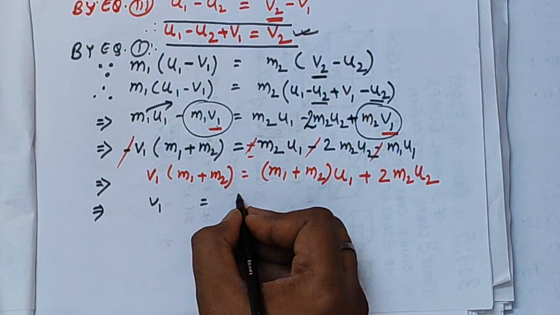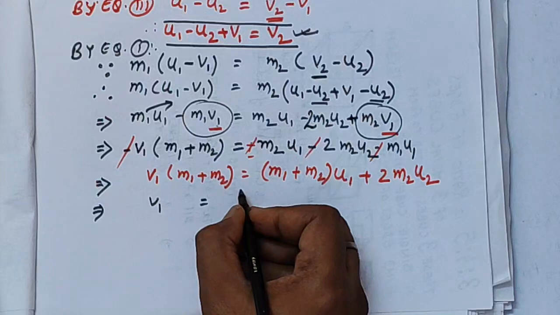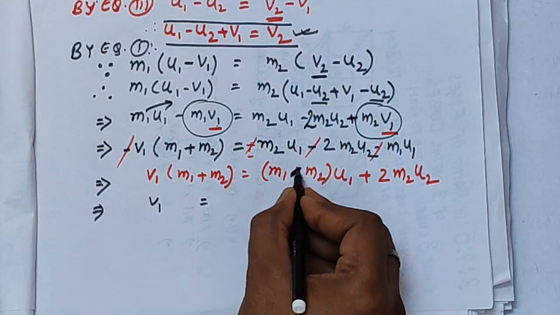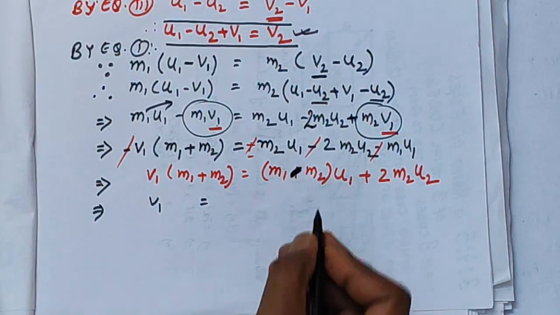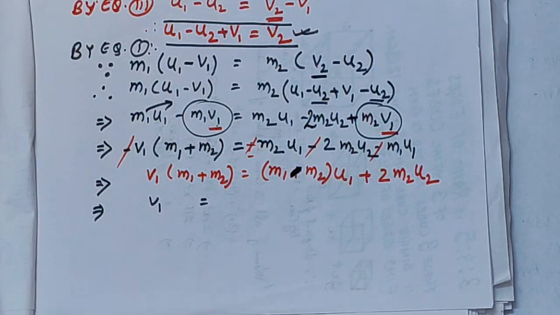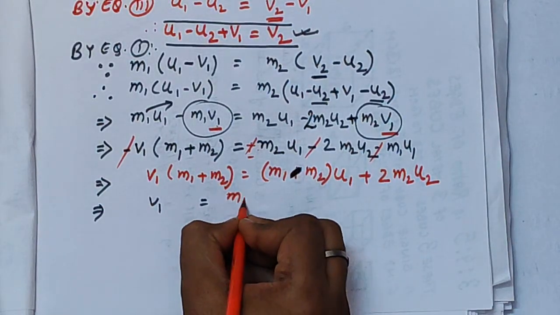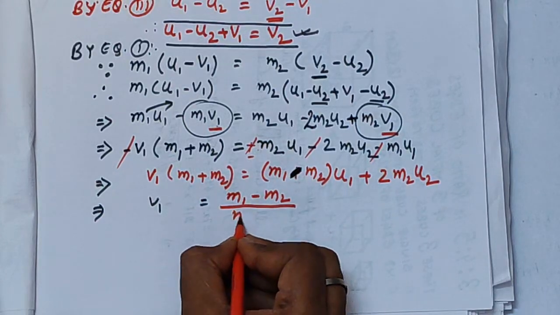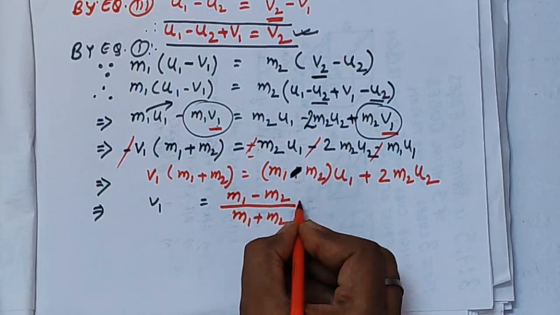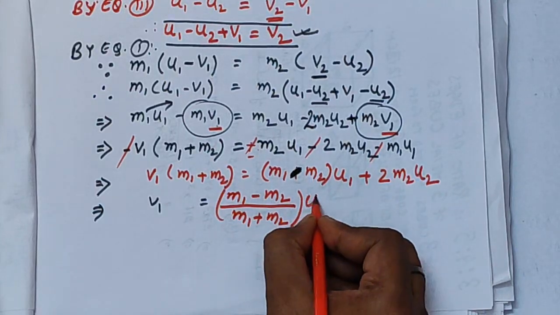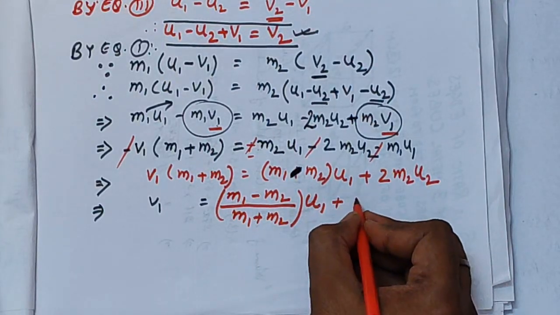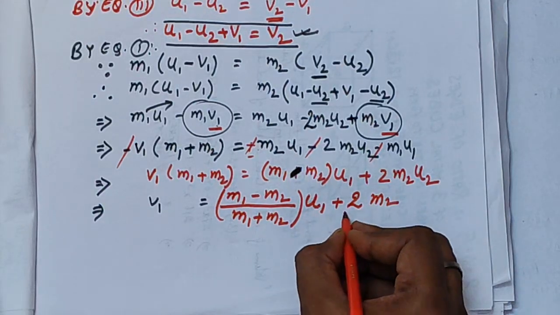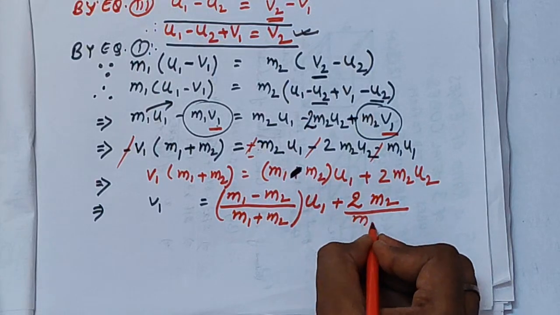I made some mistake over here. Because minus m2 u1 was there on the RHS, the sign of m2 will be minus, so I am correcting it with the black pen, right? So m1 minus m2 times u1 divided by m1 plus m2, which is coming from the LHS, right? This is the first term of the RHS. Plus 2 times m2 u2 divided by m1 plus m2, right?